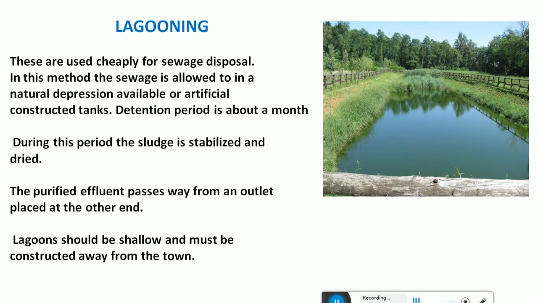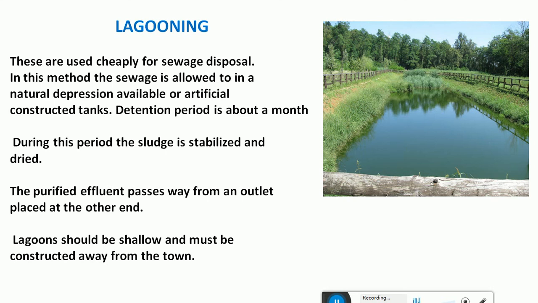So another method is called lagooning. Here you might have studied the oxidation pond kind of method. Similarly, this is a lagoon, which is usually located in farm ponds. Here the wastewater is allowed to stand in a natural depression, or sometimes it is created artificially to store the wastewater. The detention period is about 1 month, and during this period the sludge is stabilized and dried, and it settles at the bottom, and the purified, treated wastewater gets passed through the channel.